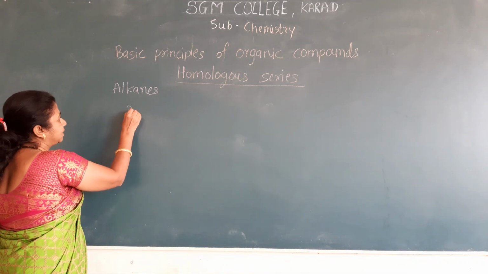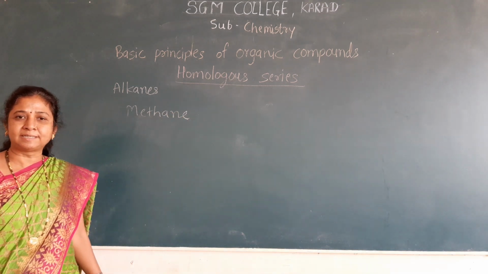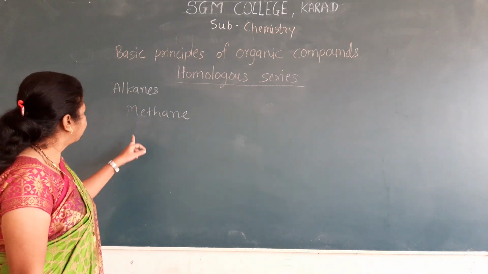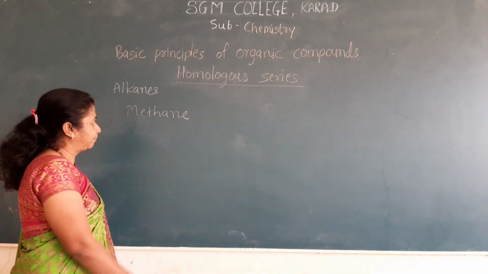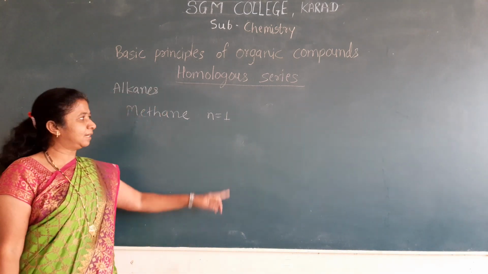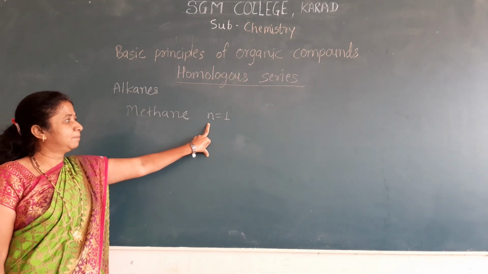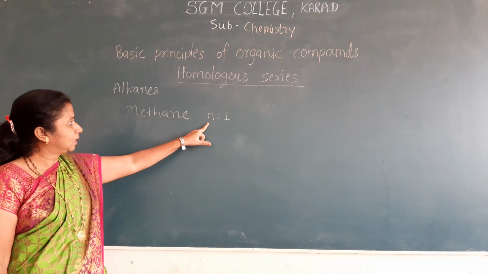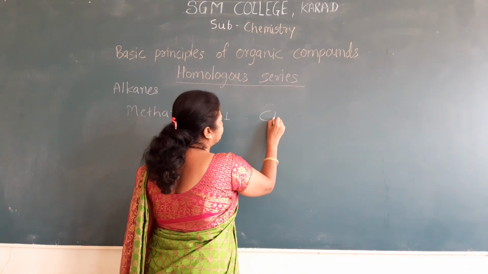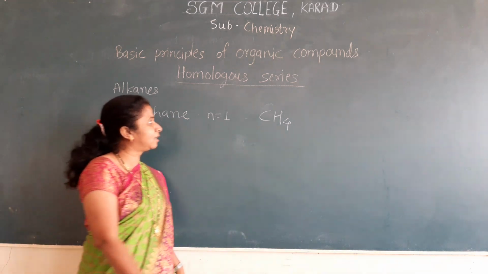The first member of this alkane series is methane. What is the molecular formula of methane? Methane has n equal to 1. This n is the number of carbon atoms present in a molecule. So n is equal to 1, and the molecular formula of methane is CH4.